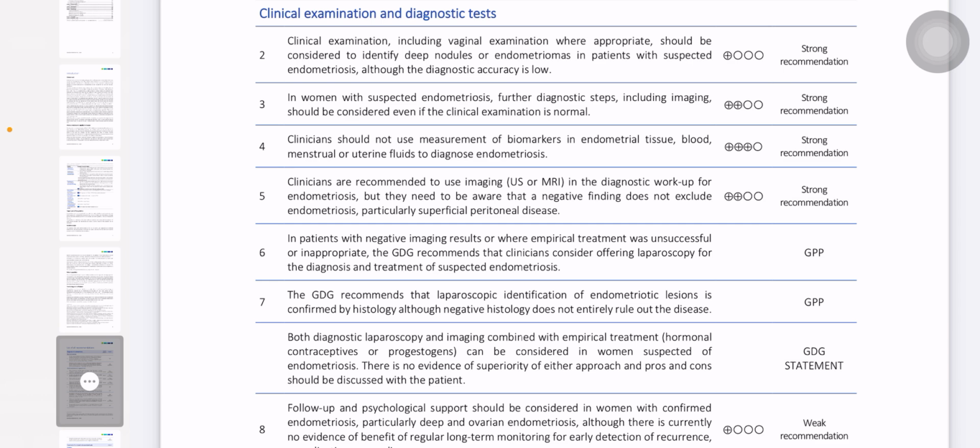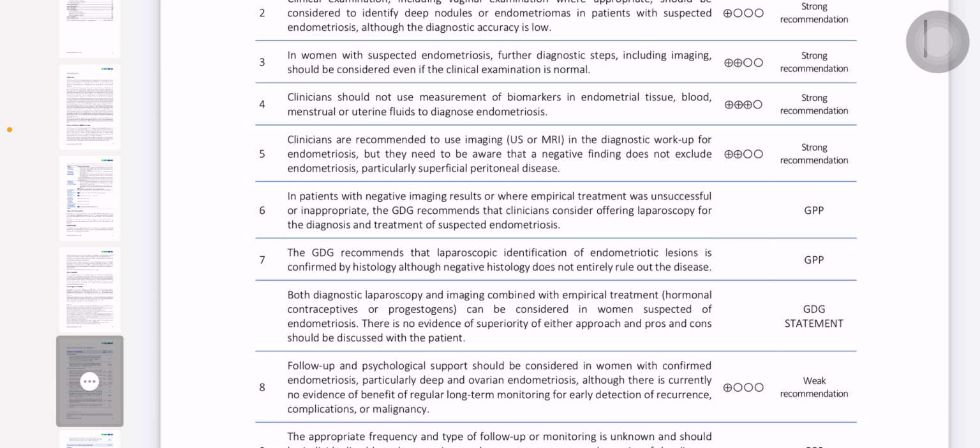Clinical examination, so they also say that clinical examination including vaginal examination, where appropriate, should be considered to identify deep nodules or endometrioma in patients with suspected endometriosis, although diagnostic accuracy is low. Okay, so diagnostic accuracy is low, but first we will do the examination, it is a must. Then we will proceed toward the imaging.